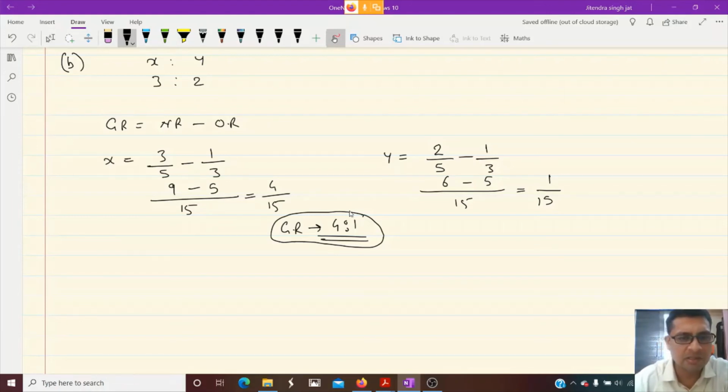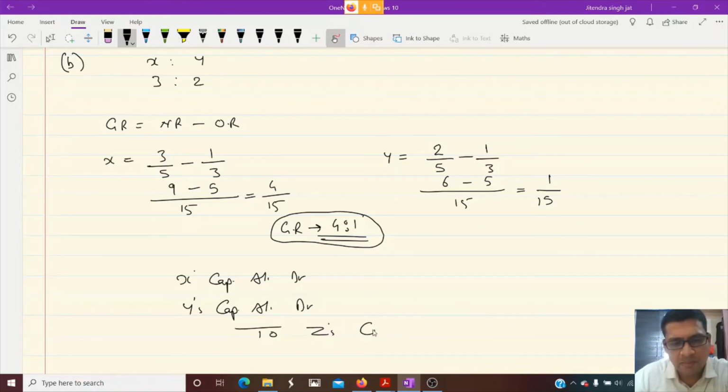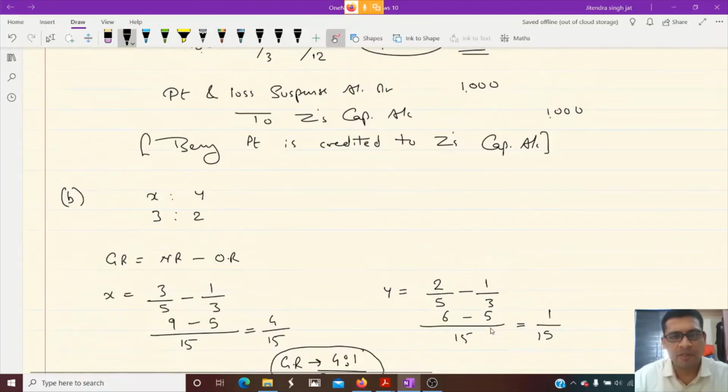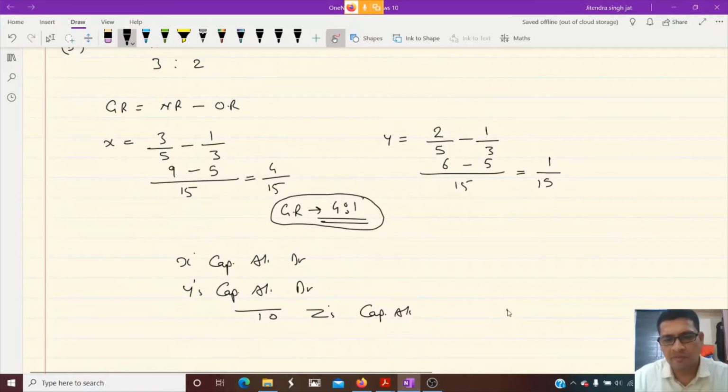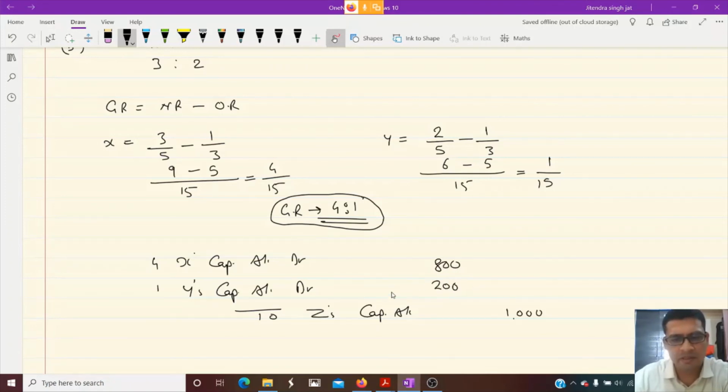So what entry we pass? We pass simple X's capital account debit, Y's capital account debit to Z's capital account. What is the profit of Z? We have computed 1,000, isn't it? So this 1,000 who will give to Z? X and Y in their gaining ratio 4 is to 1. 4 plus 1 is 5, so X 800 and Y 200.